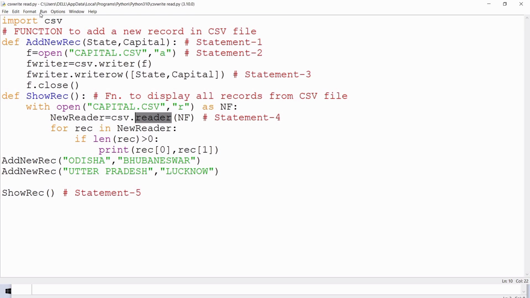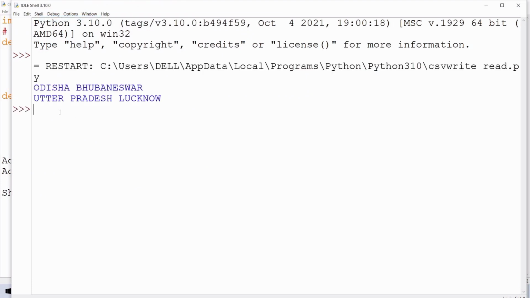In statement 4 the answer will be reader, and in statement 5 answer will be Odisha Bhubaneswar, Uttar Pradesh Lucknow.